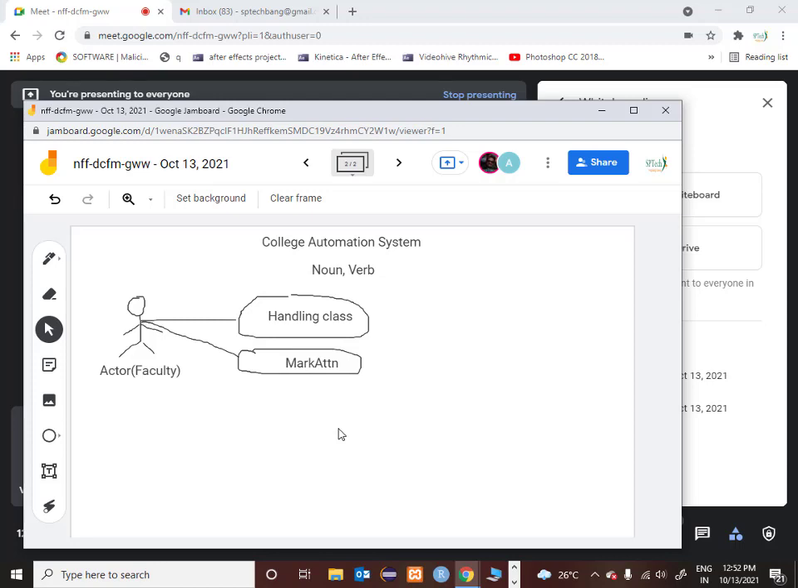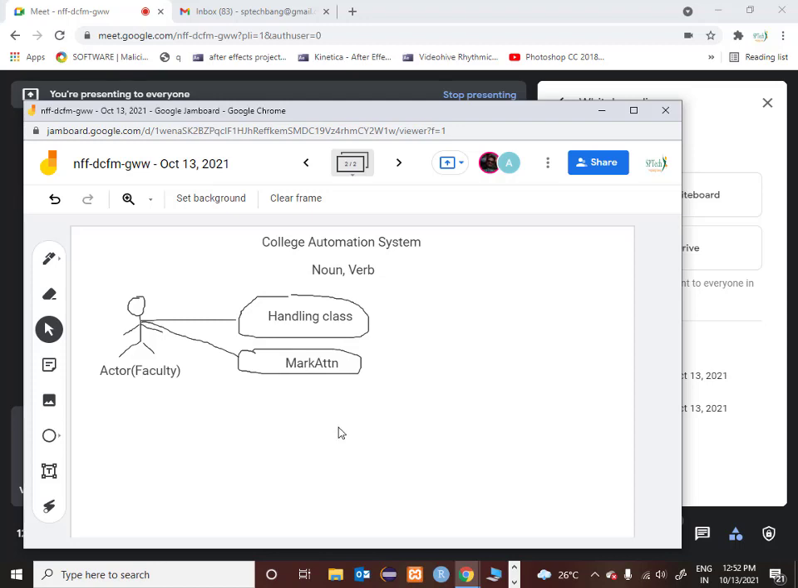For time constraints, let us take only two functionalities, but he would have n number of other functionalities also: setting question papers, evaluating answer scripts. He would be a committee member somewhere and have additional responsibilities. So many would be there. Let's not get into all those things.